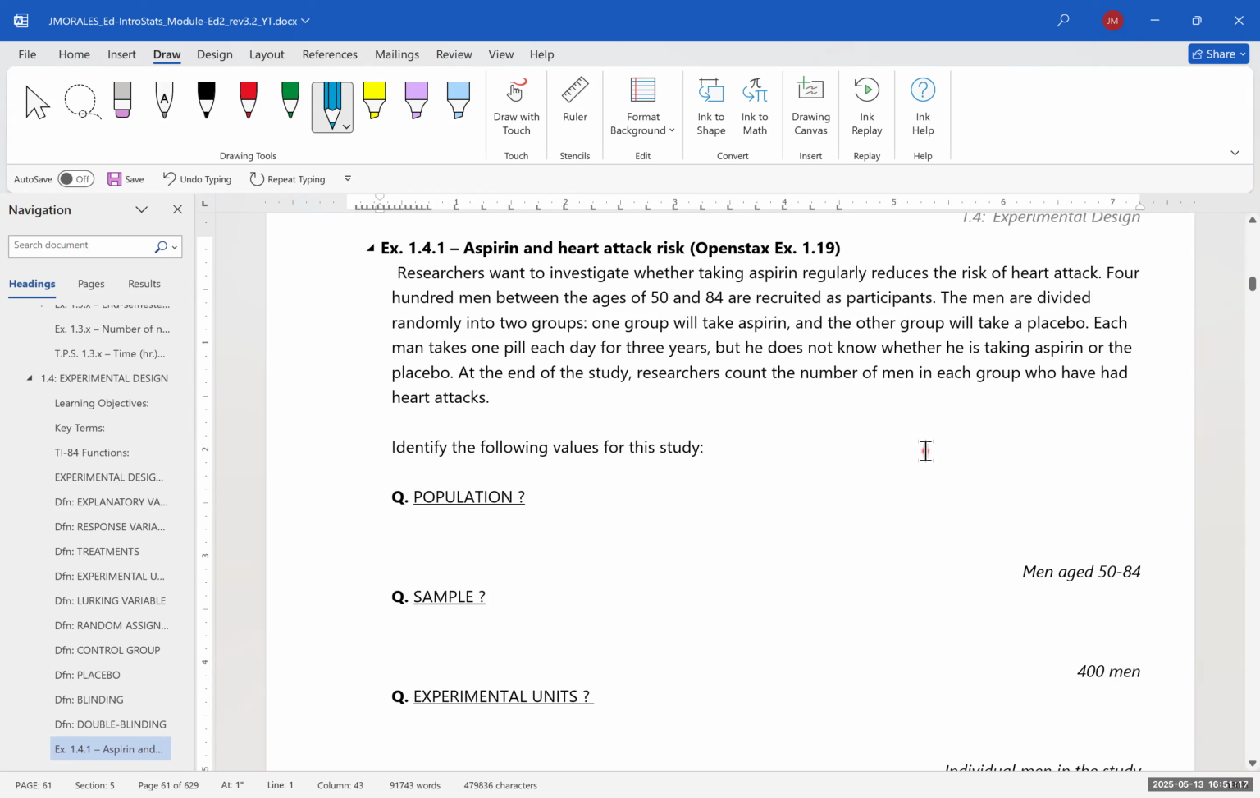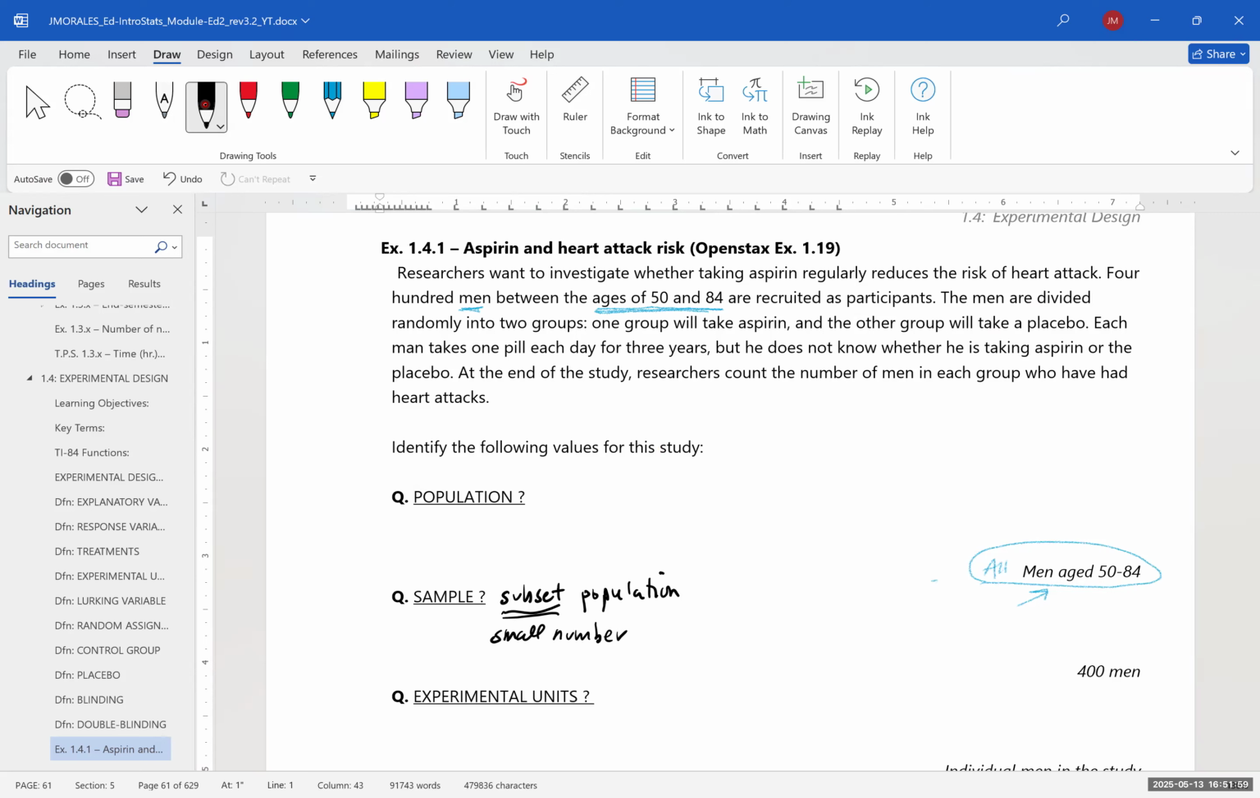So our population is going to be men ages 50 to 84. Okay, so that's actually going to be all men aged 50 to 84. What was our sample? Well, our sample was men aged 50 to 84. But remember, a sample is a subset of the population. Okay, what we mean by a subset is a smaller number.